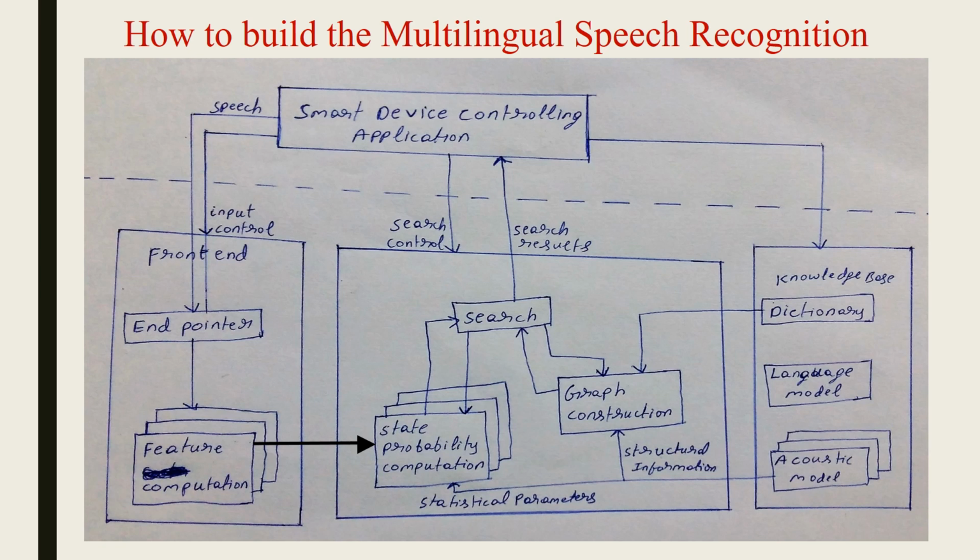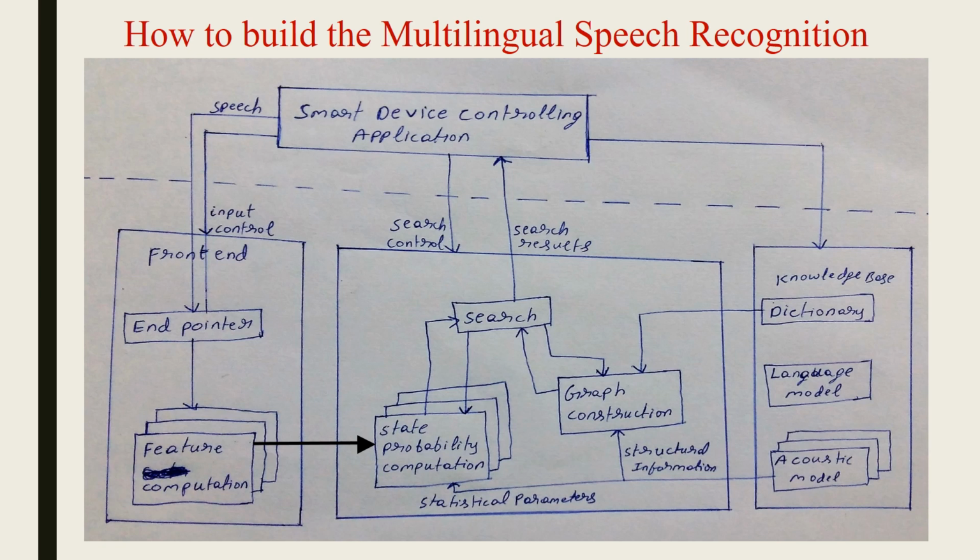Here I am going to give some idea to build the multi-language speech recognition. The architecture to design the speech recognition system shows the front end and back end processing stages as well as the application layer stage. In the speech recognition system, the front end processing does the work of endpoint detection or boundary detection in a given input wave file. Boundary detection is nothing but segmenting the wave file into syllables, subwords or word level. The feature is computed from those segmented waves and sent for matching processing.